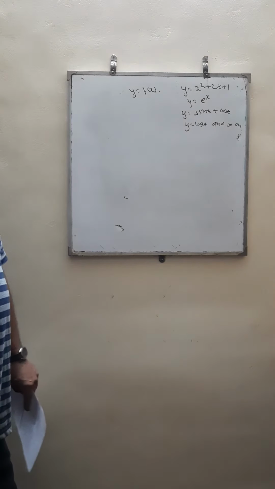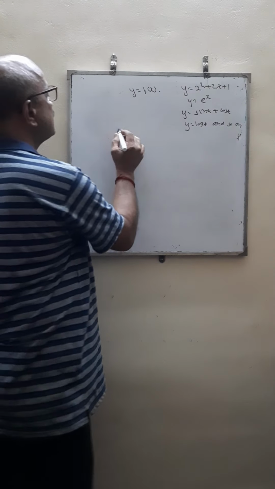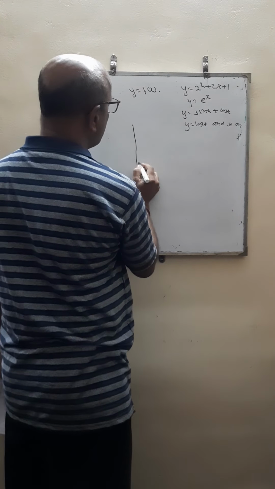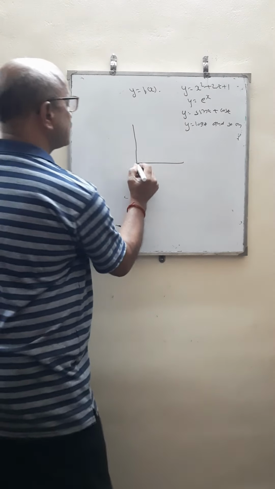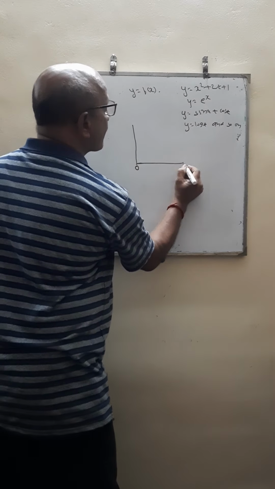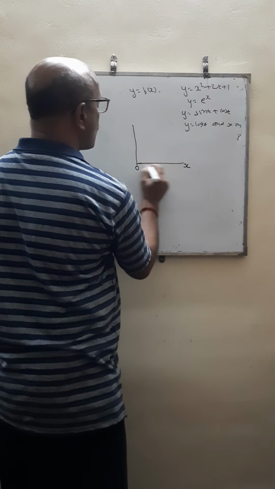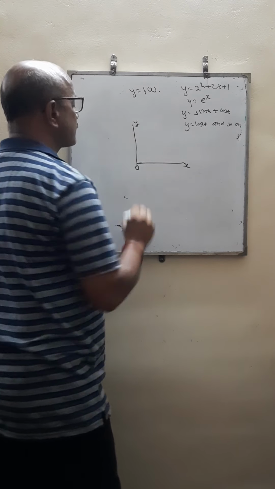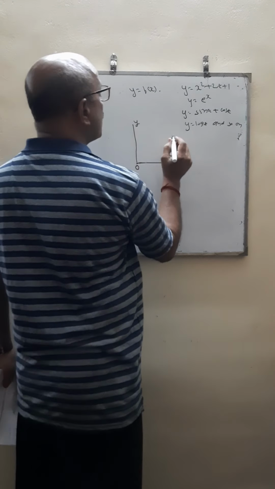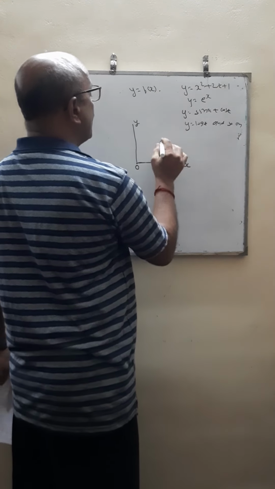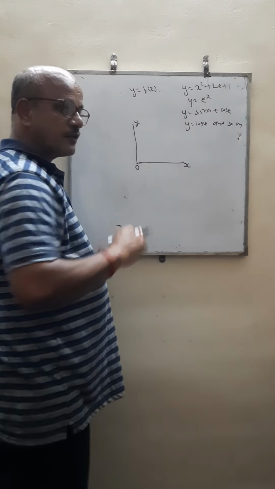And you know how to represent a function of a single variable in the Cartesian coordinate system by drawing two mutually perpendicular lines which intersect at O, and we call OX the x-axis and OY the y-axis. Any function can be represented in the Cartesian coordinate system.